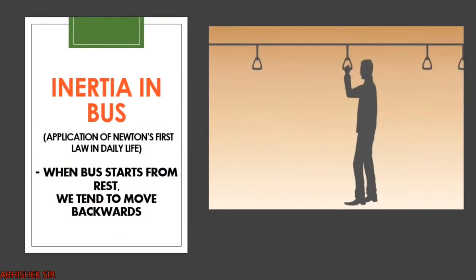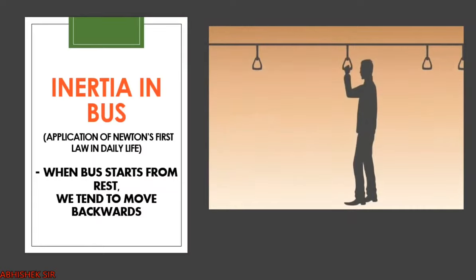Now let us see another example, inertia inside the bus, right? Suppose we are standing in the bus. When the bus starts from rest, your legs are in contact with the bus. If the bus is at rest, your whole body is at rest. But what happens when the bus starts from rest?